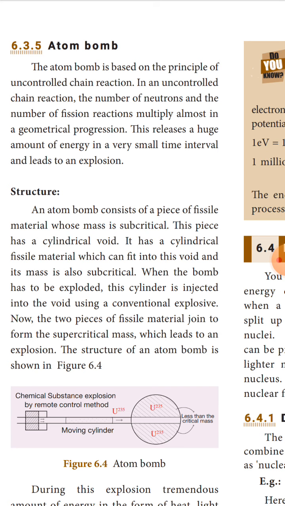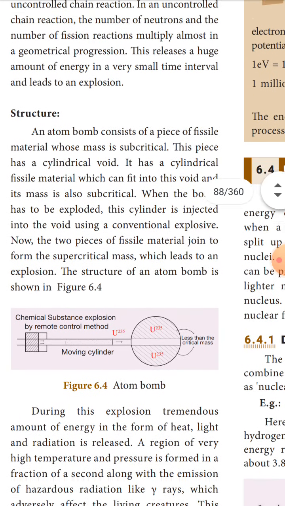Uncontrolled chain reaction is used to produce atom bombs. Controlled chain reaction is used for constructive purposes like nuclear reactors to produce electricity, etc.